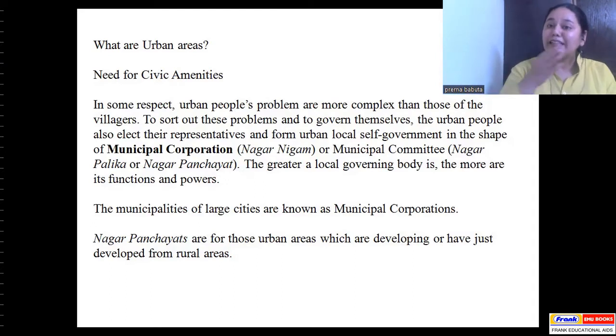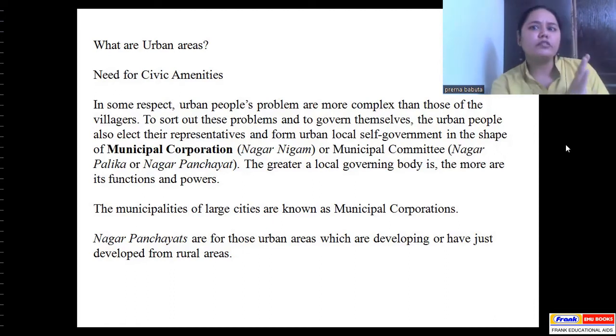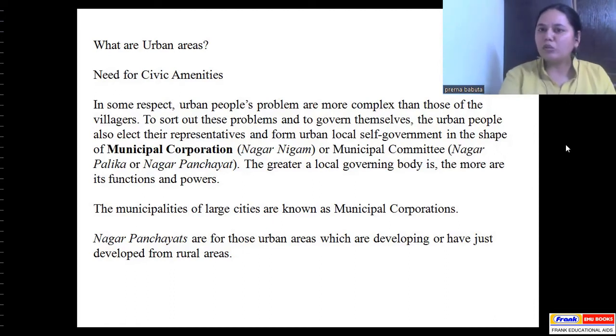So the simple logic is, so that the advancement continues. In cities, if we say, oh, you know what, we have a lot of schools, we don't need more schools now, or we have a lot of hospitals, we don't need more hospitals, what would happen a few years down the line? Maybe not 2 years down the line, maybe after 10, 20 years, what would happen? The advancement of the city would come to a standstill.